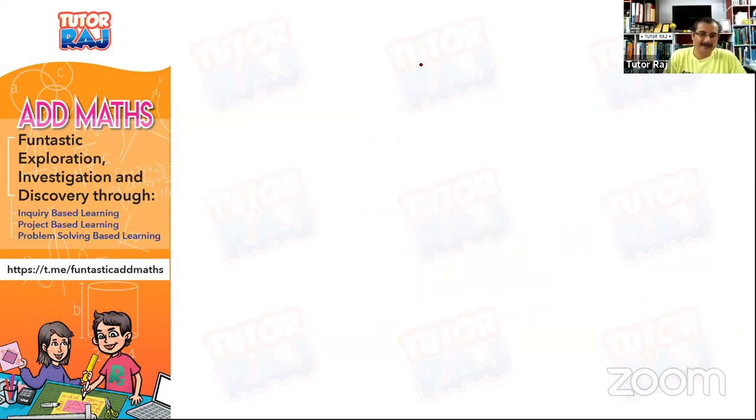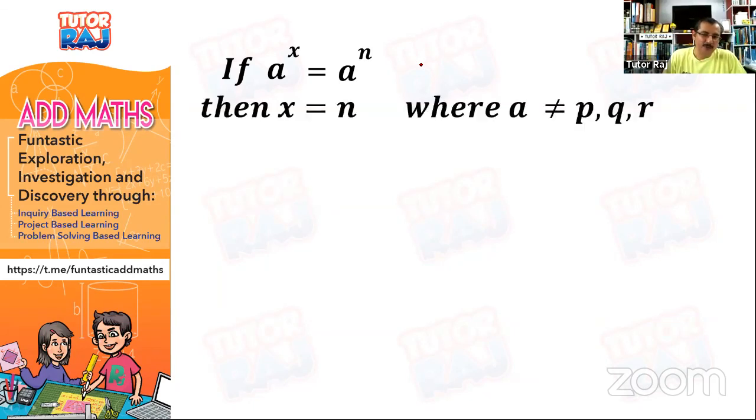Now, next. If a to the power x is equal to a to the power n, then you can say that x is equal to n. Now, ada syarat dia lah. A cannot be P, Q, and R. So what is the value for P, Q, and R? And once you manage to find all these values, we need to find out what the answer will be when you have P plus Q plus R.